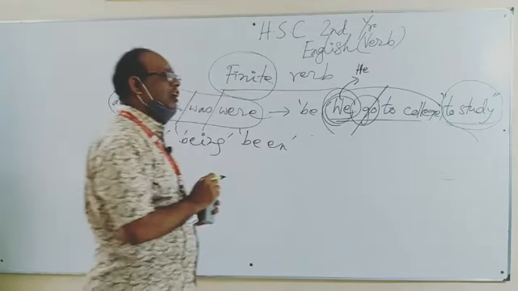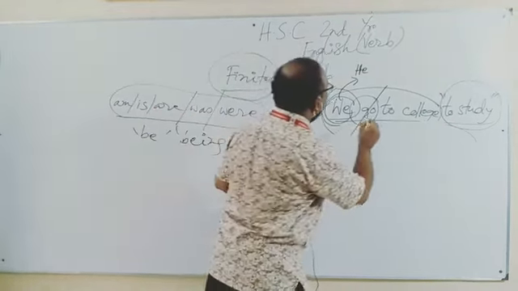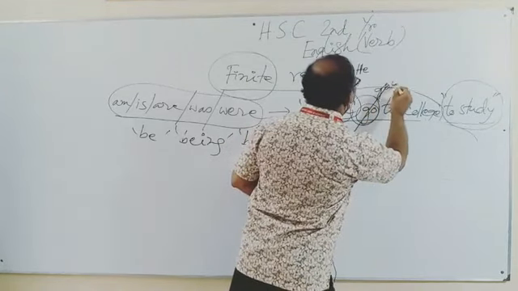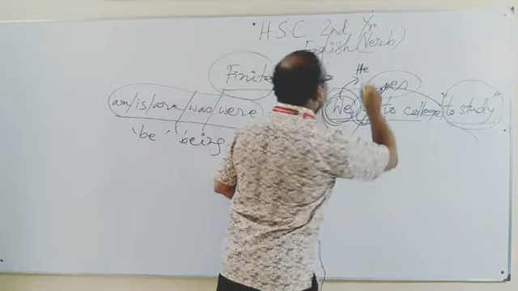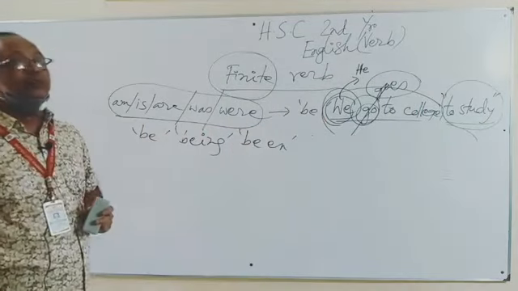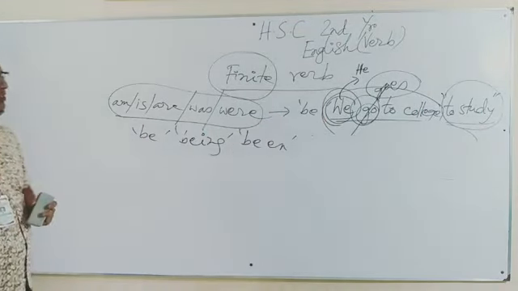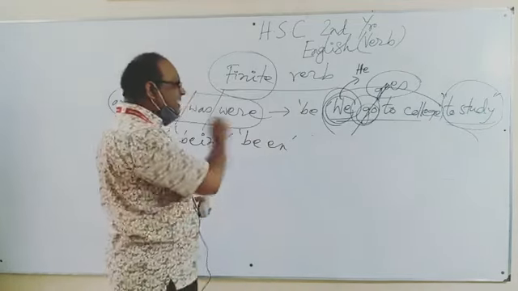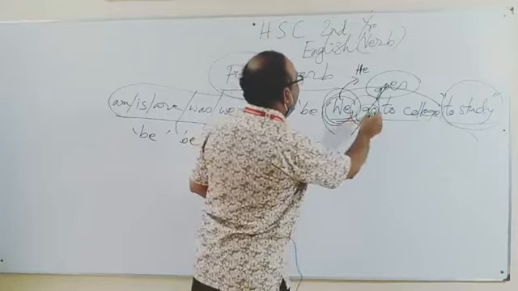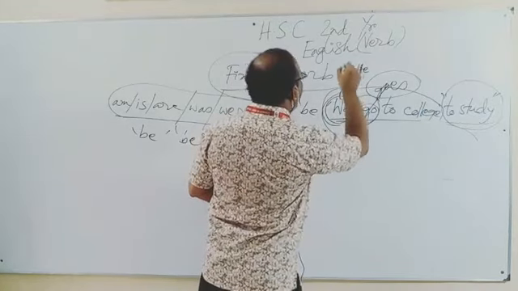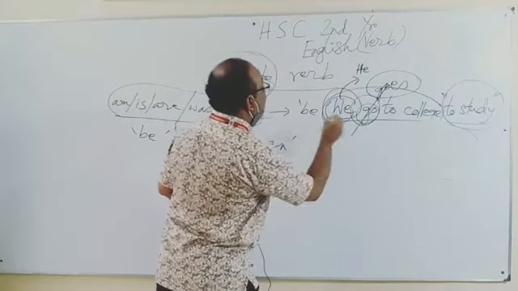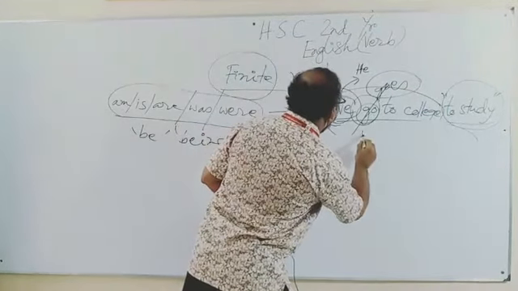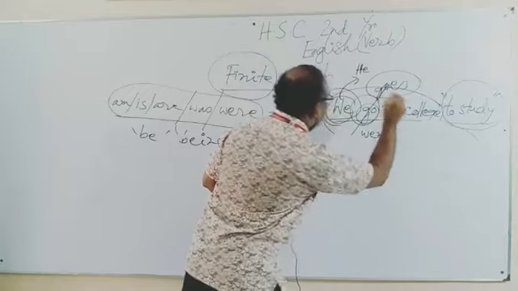So what will we have to do? We will have to change the form of the verb. It will be goes. He goes to college instead of go. So in this way, and in another way also, if we want to change the tense, not only the number and person of the subject, if we want to make it the past form, then it will go into went.